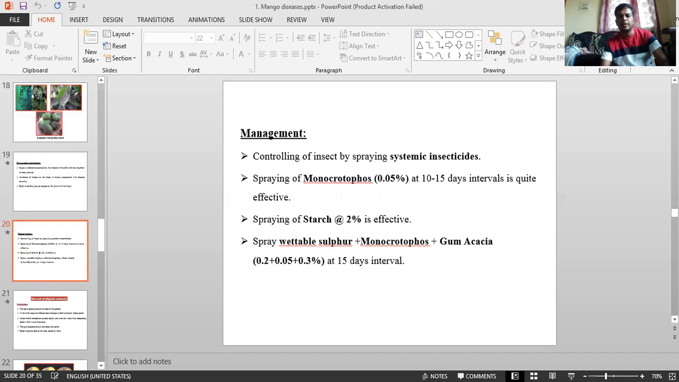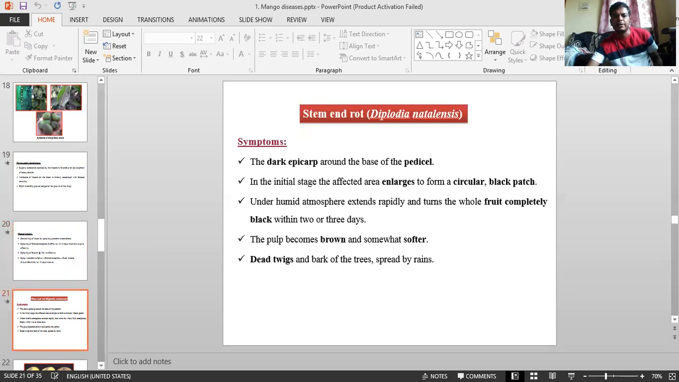Or else you can take any other things: spray vegetable sulfur or monocrotophos and gum acacia at 0.2, 0.05, 0.3% at 15 days interval, 2 sprays. This also you can do, it is effective. Okay. And next, before going to stem red rust, wait.